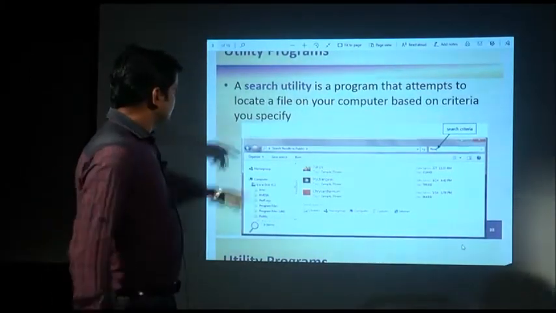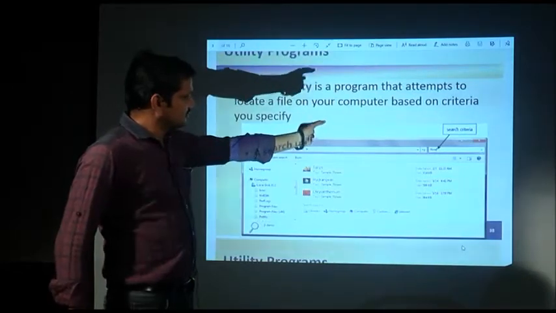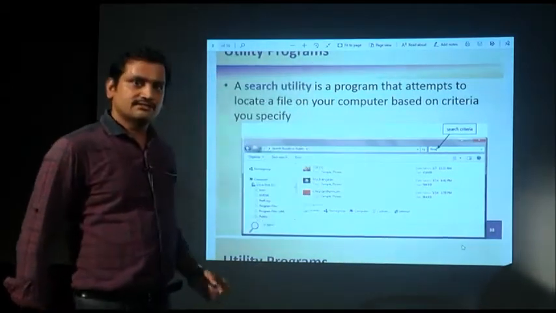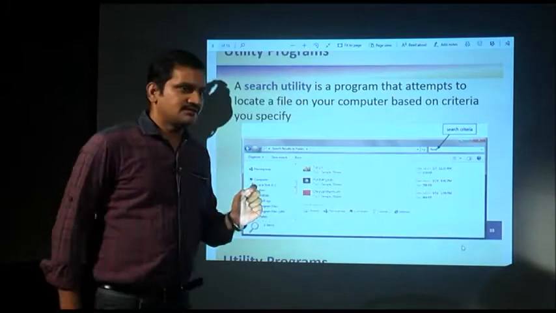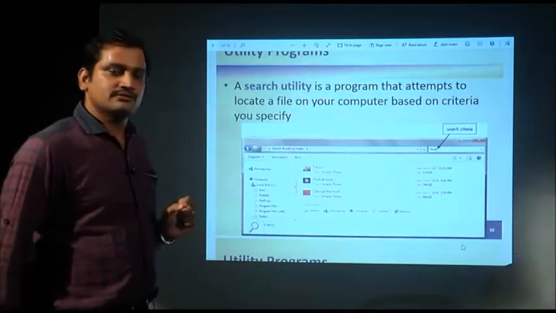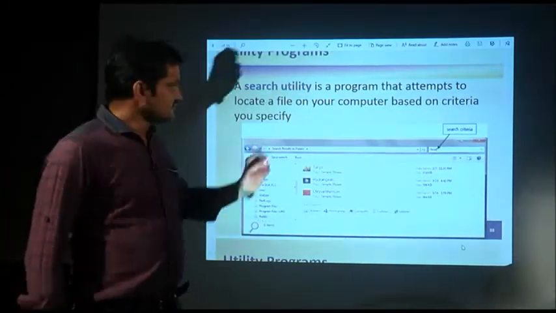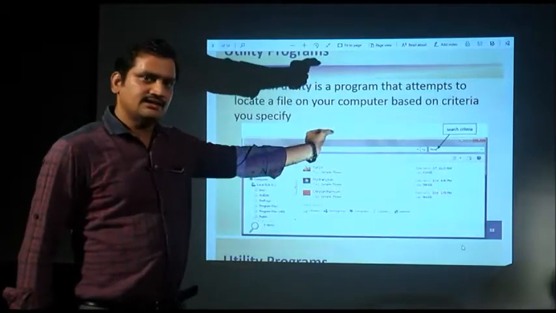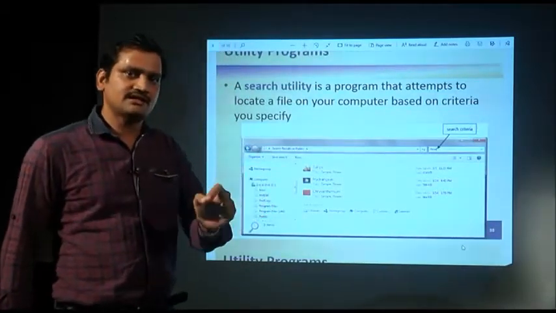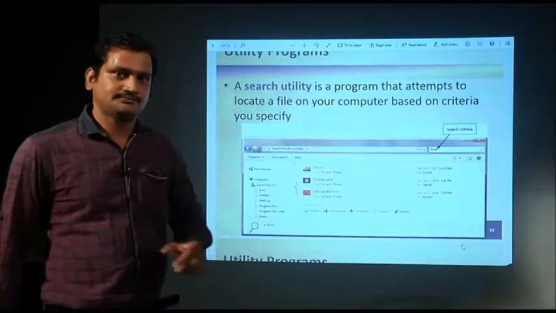Okay. So for giving us source criteria, we can use the wildcard characters like star. Star represents one or more characters. If I want to search, suppose, all the files beginning with A, then in the box for source criteria I can give A star dot star.